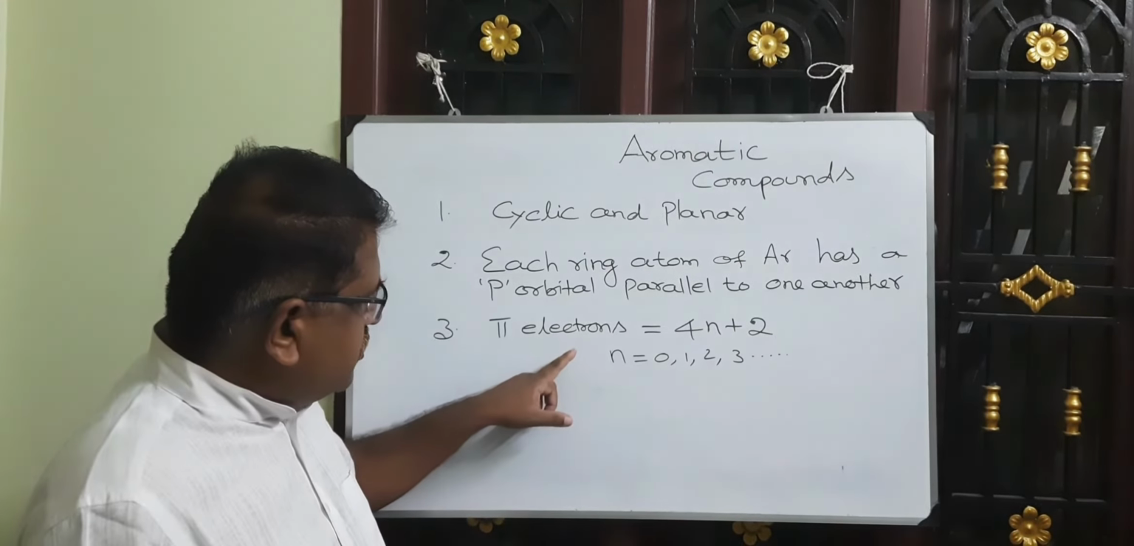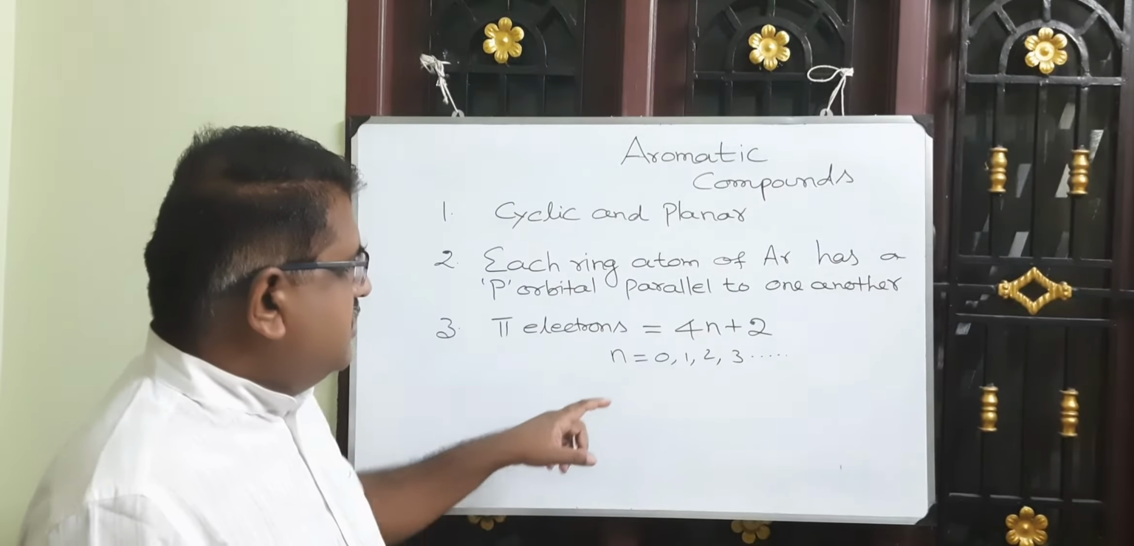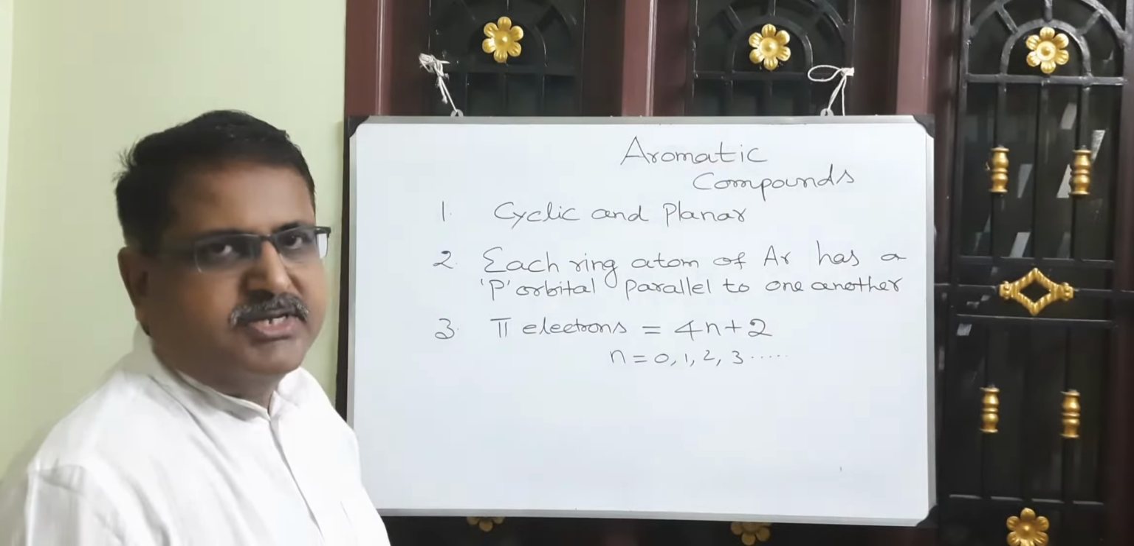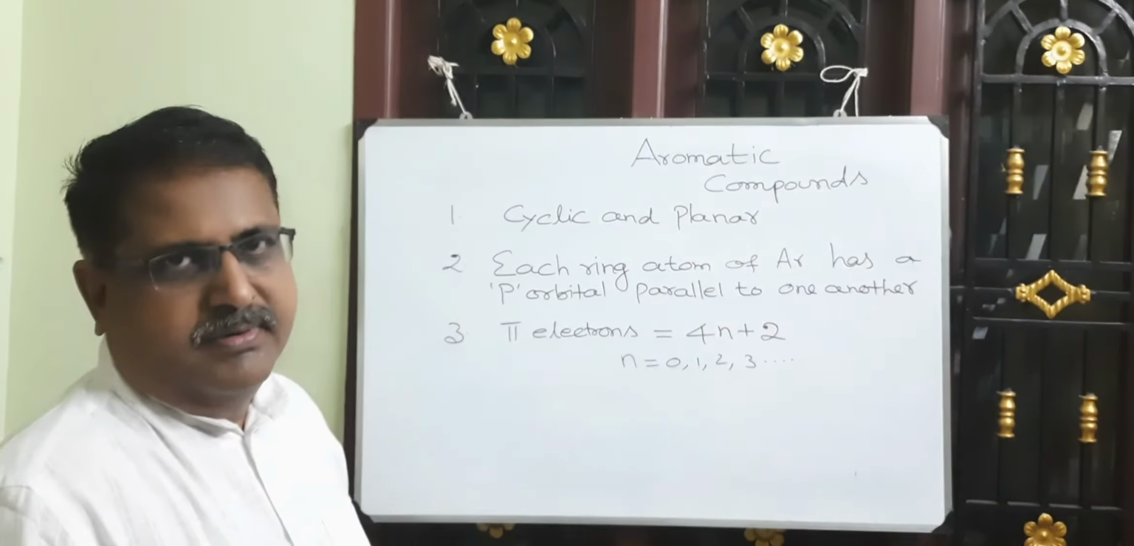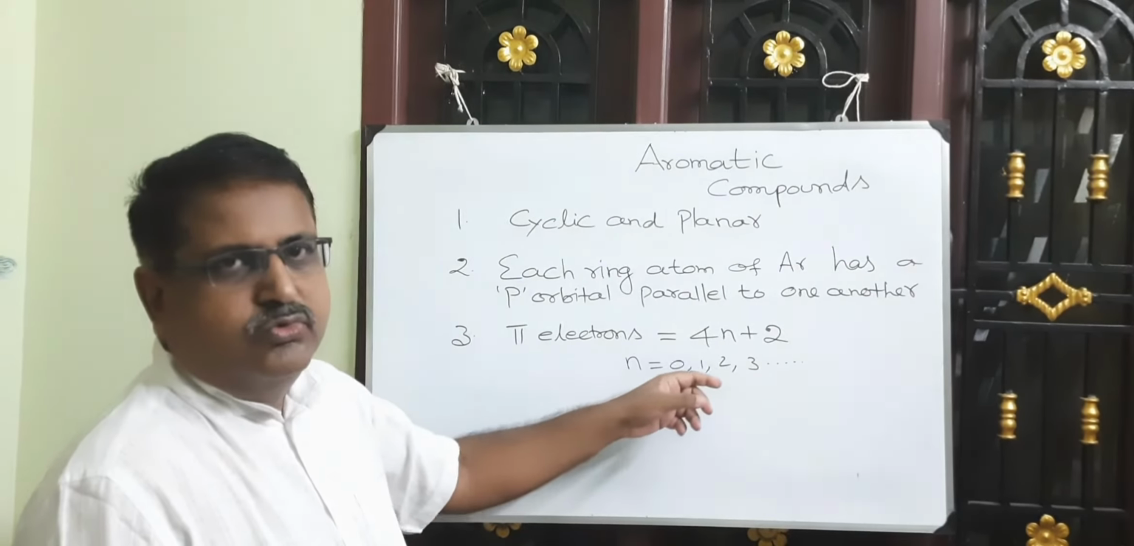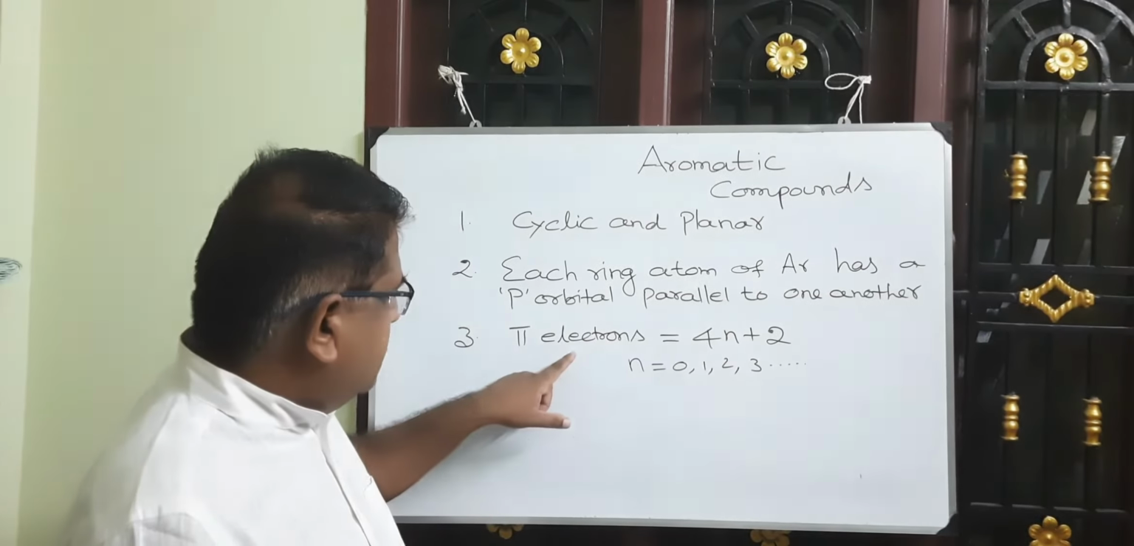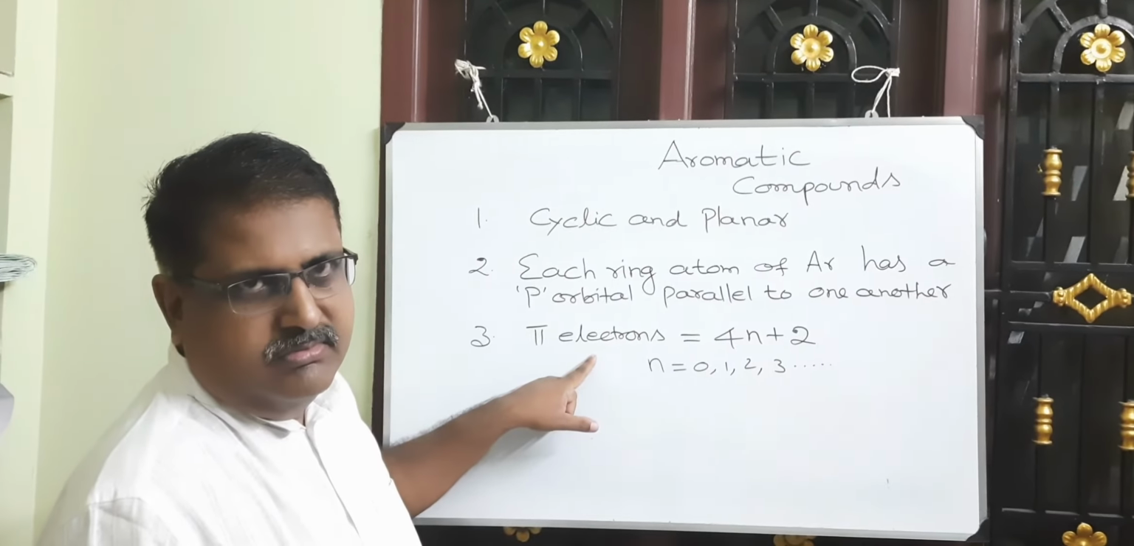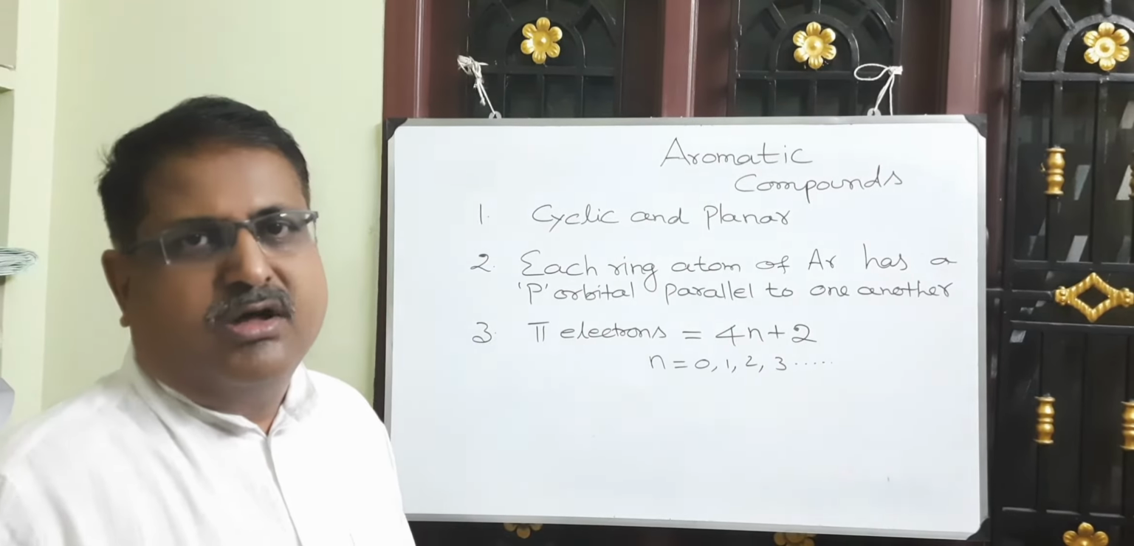The number of pi electrons of aromatic compounds is equal to 4n plus 2, wherein n is a whole number. It can be 0, 1, 2, 3 and so on. This rule is called the Hückel rule. Let us discuss a few organic compounds.